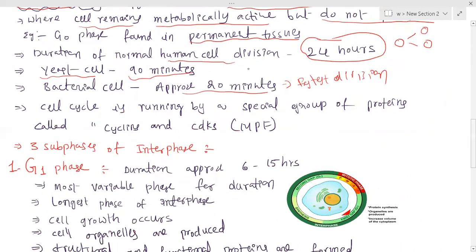Okay, and the next one is that the cell cycle is run by a special group of proteins called cyclins and cyclin dependent kinases. CDKs stands for cyclin dependent kinases.